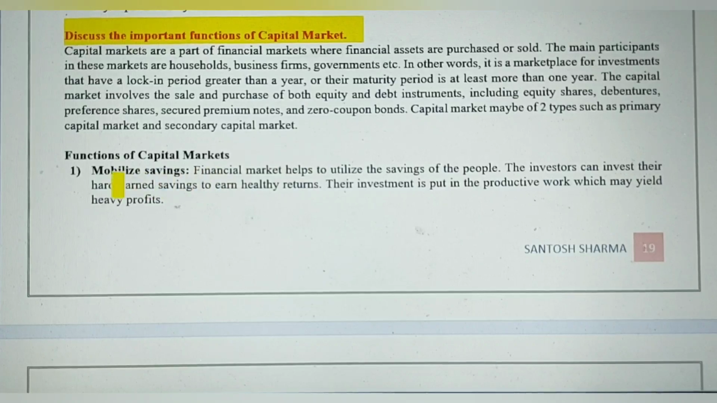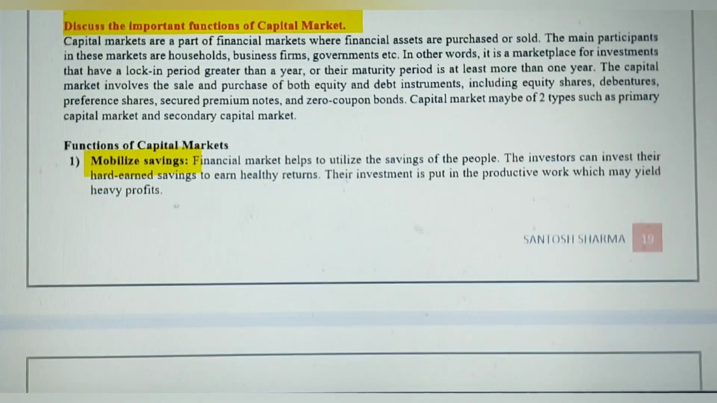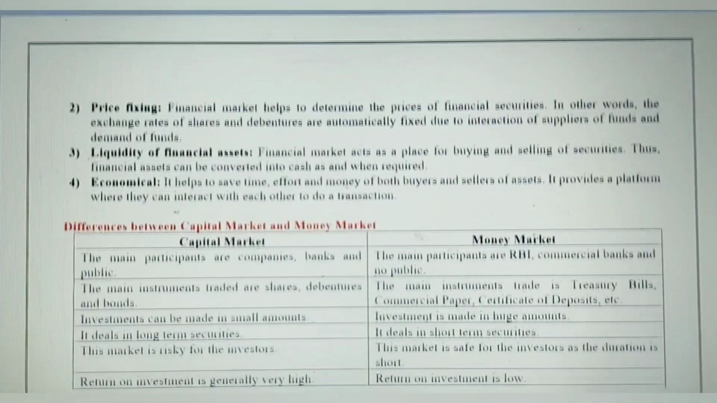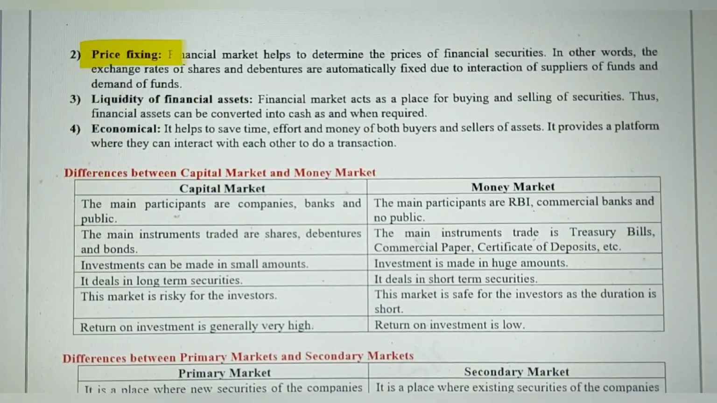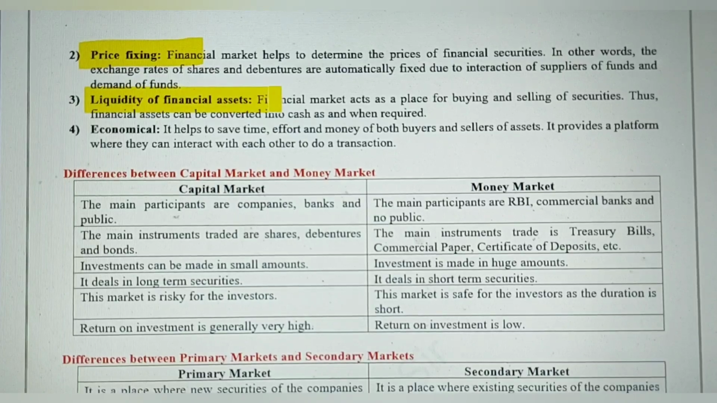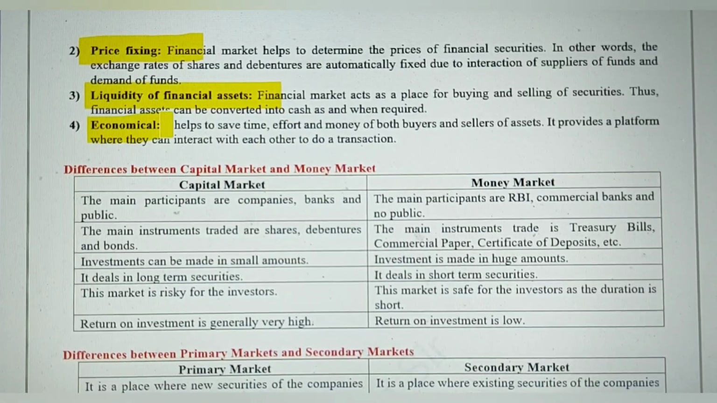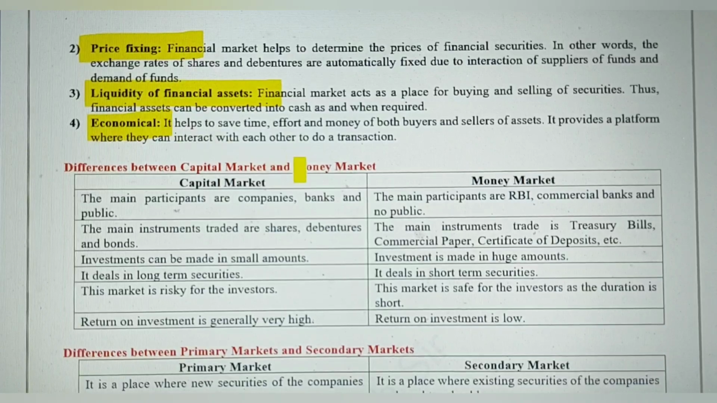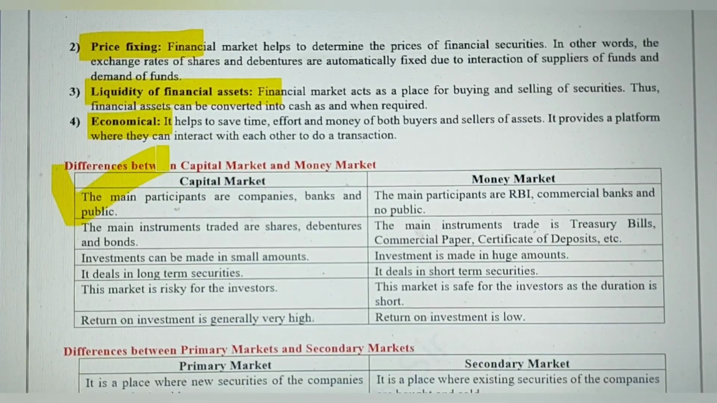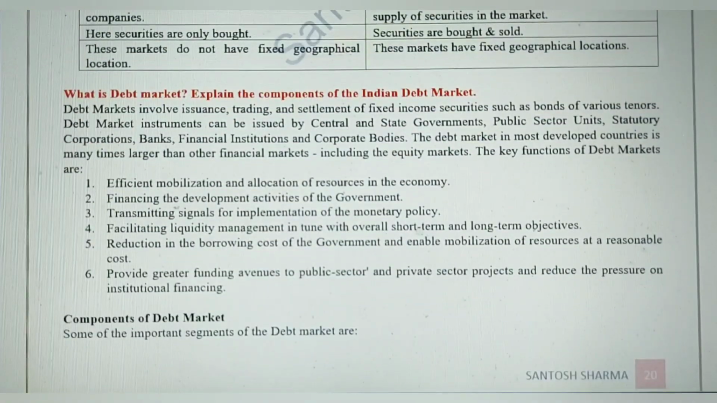So among that, we can mobilize our savings, we can invest our savings in capital market. It helps in fixing up the prices of the securities. It helps in the liquidation of the financial securities, and it is quite economical, inexpensive. And apart from this, you should learn the difference between capital market and money market, and the difference between primary market and secondary market. Okay.